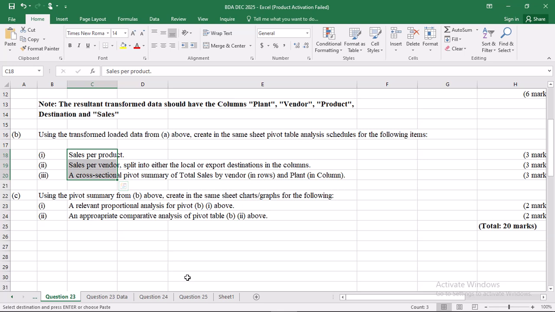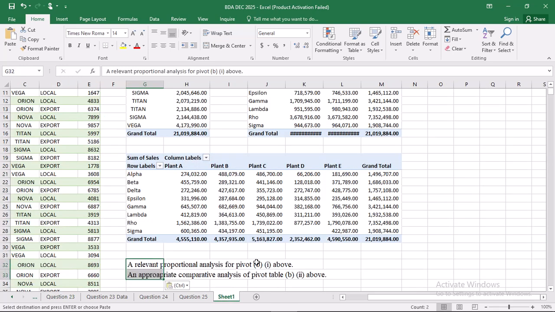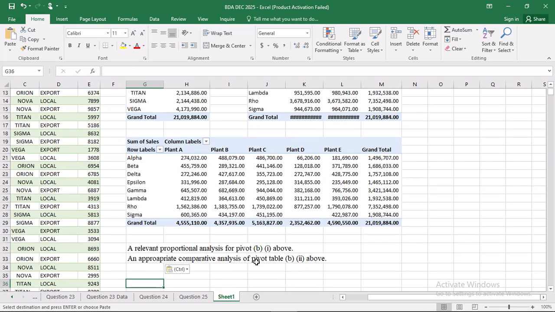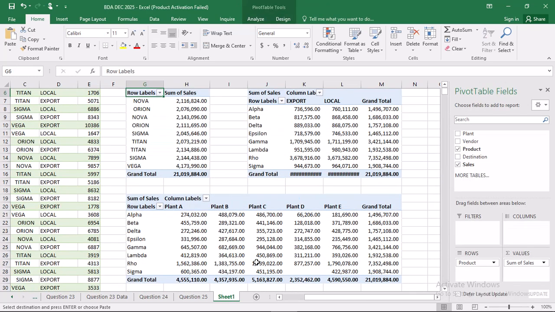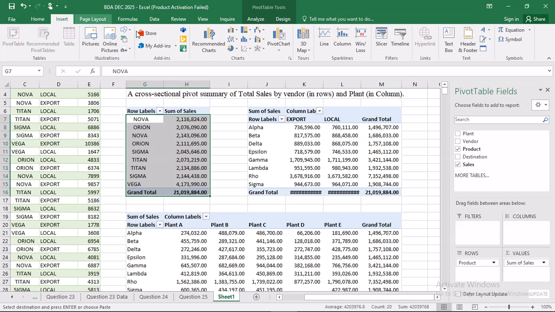So I'll copy the details so that I don't have to come back again. Control C. Then I go to my question 21 and paste them there. Control V. So the first one, a relevant proportional analysis for the pivot B1 above. Here is my pivot. I will select it this way, then I go to insert, then pivot chart.